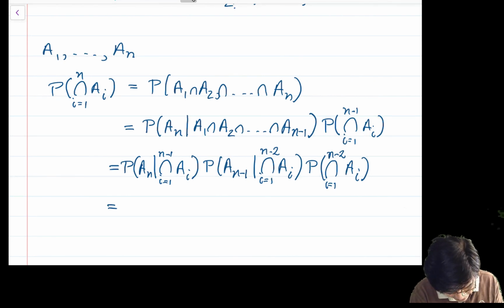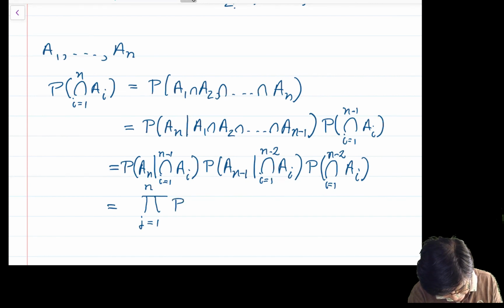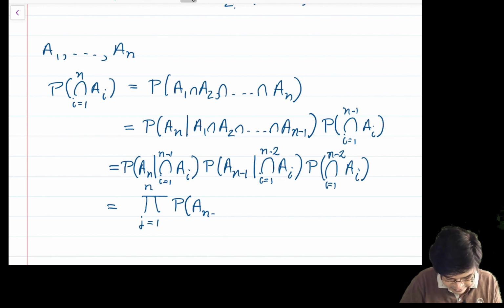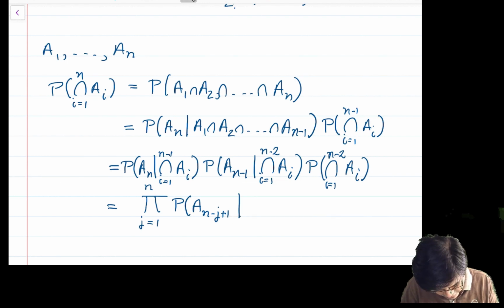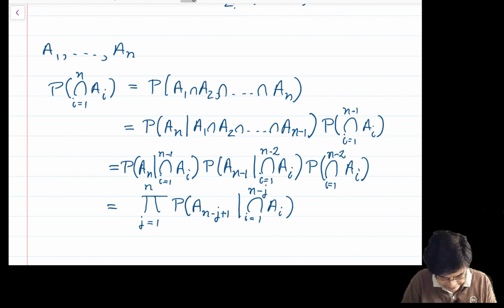It is actually the product over j equal to 1 to n of probability of A n minus j plus 1, given that intersection over i equal to 1 to n minus j Ai. That's all.